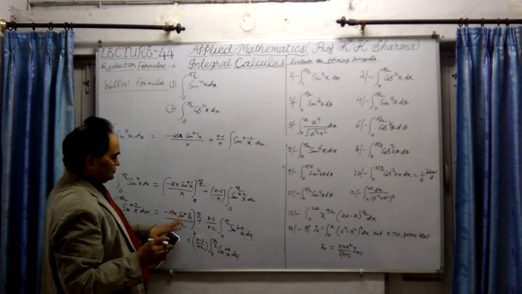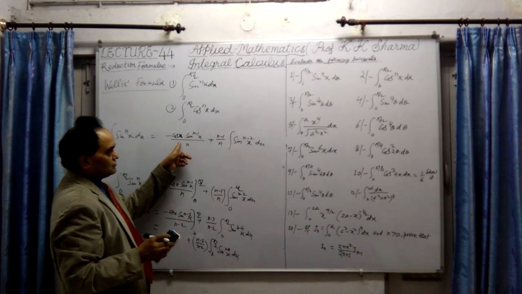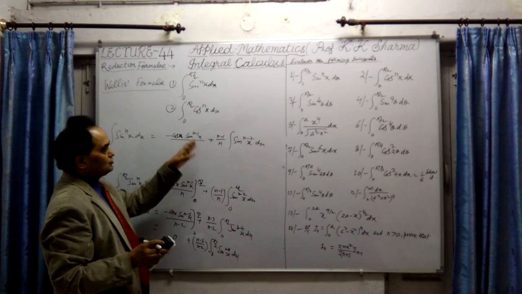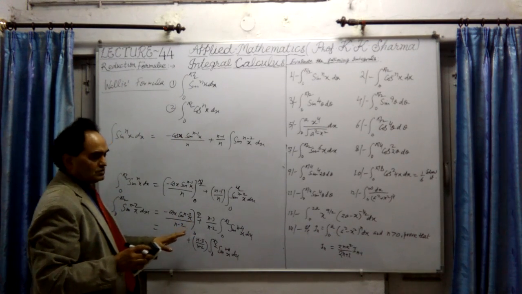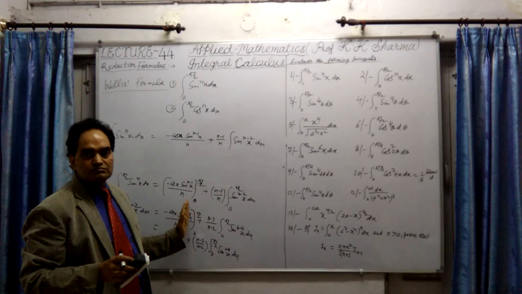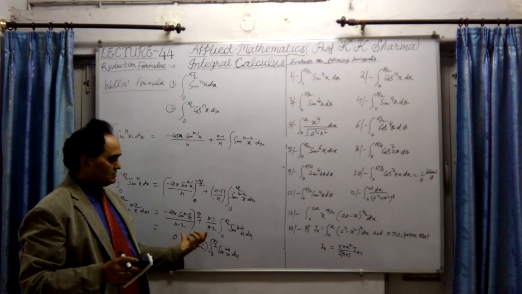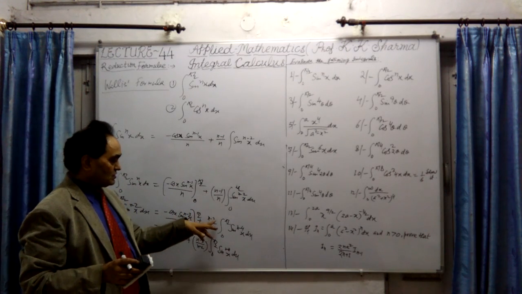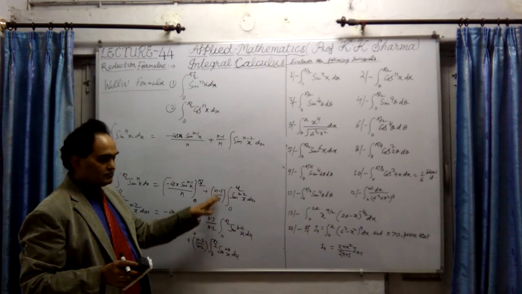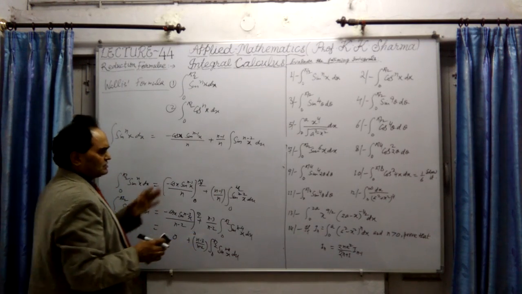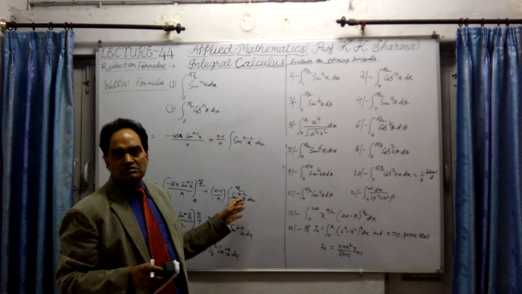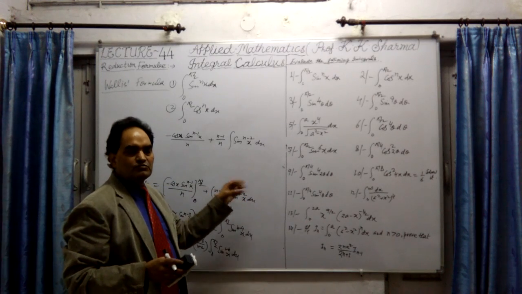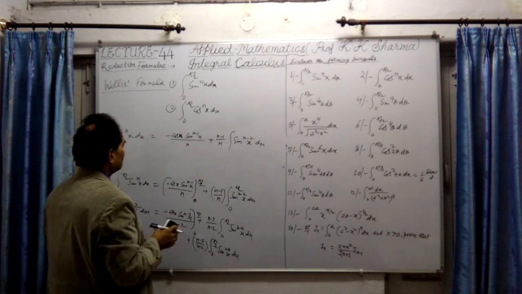This value will be 0. Whenever cos x sin x comes, with the limits 0 to pi by 2, if we substitute, then this part will be 0. This portion of the integration will be 0. Only this symbol remains; if I write it symbolically, we have to find out what the final result is if n is odd and if n is even. Now let me calculate that value.